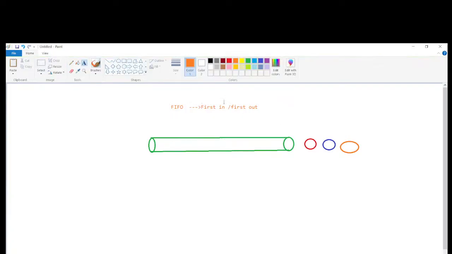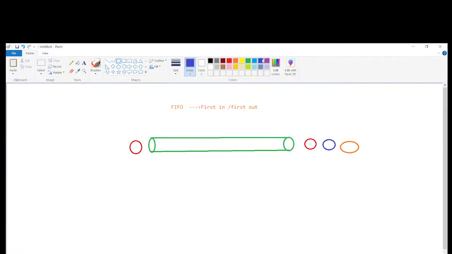Assume these are all elements passing through one pipeline. So what will come out first? What is the first in, that only is first out. Suppose this element enters through the pipeline, then what will come first? Not orange, the red one.